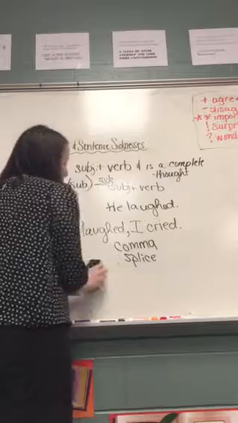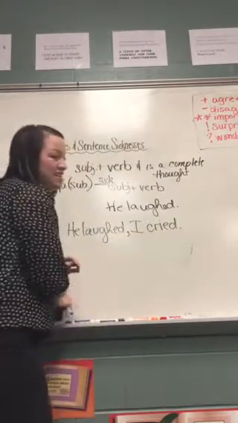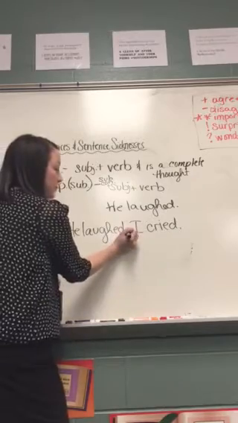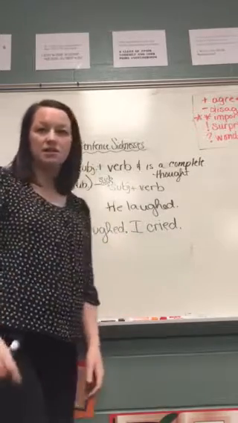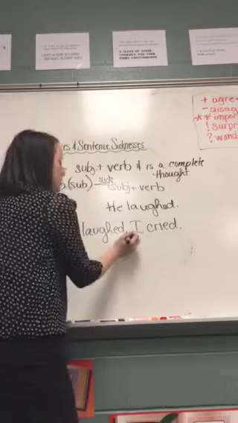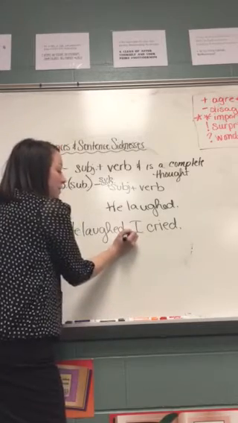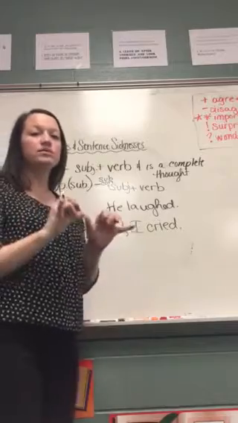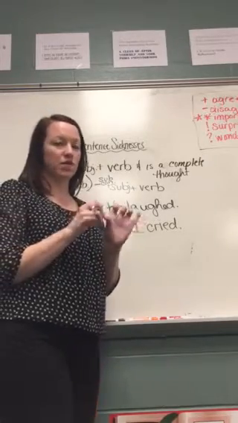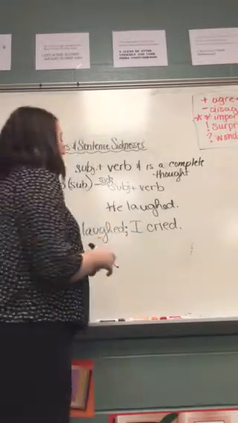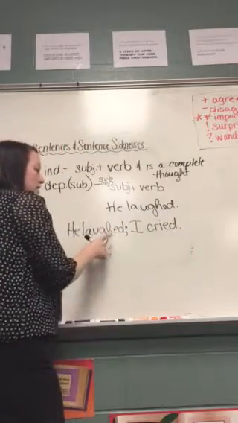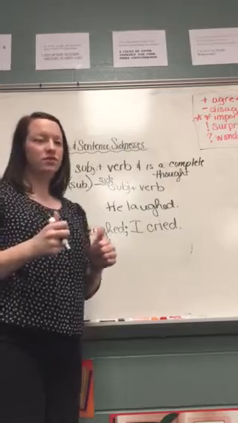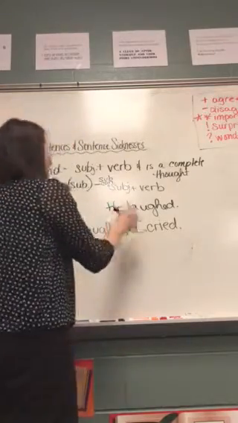First, one of the easiest ways is to make these two complete sentences. So you just put a period here and now they are two separate sentences. Another way you could do it, another easy way, is to put a semicolon here to separate two closely related sentences. That's what semicolons are often used for. So you could put a semicolon. He laughed; I cried. Semicolon in the middle. Beautiful. You're a great sentence doctor.